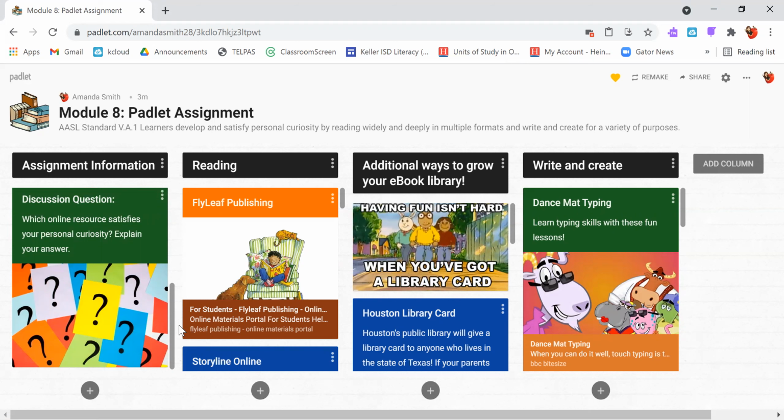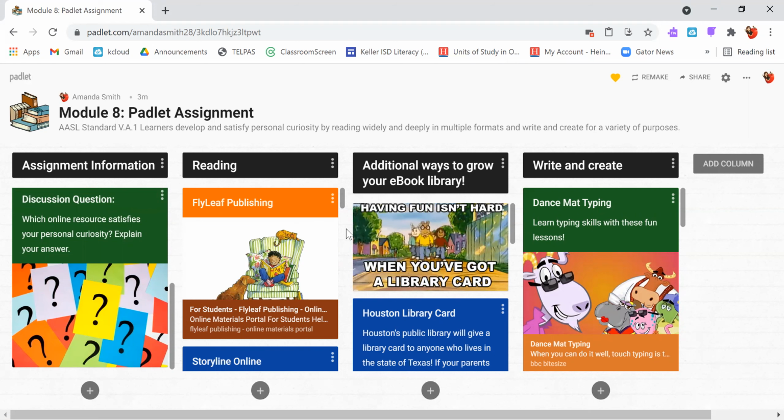So, diving in to our Padlet, we have a couple of different categories here. The first one we're going to look at is the reading column. There are a bunch of different resources here that will give you access to ebooks and online read alouds. So, let's take a look at some of these resources.